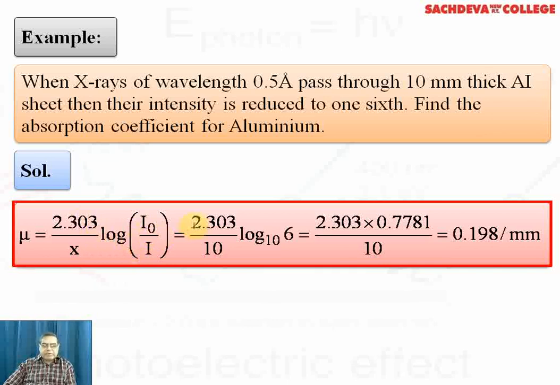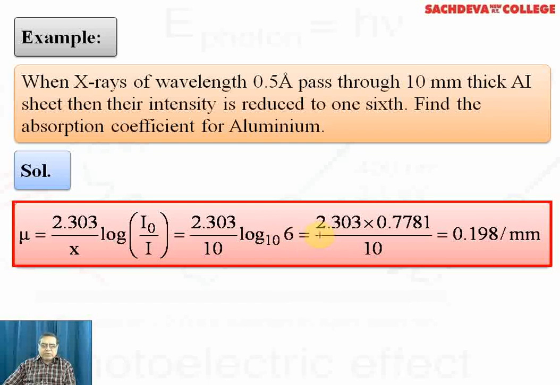Now we compute the values. 2.303 over 10, that is 10 mm. We have taken the thickness in millimeters, so we have to make the calculation only in millimeters, not in centimeters. So it becomes log 6 to base 10, in accordance with the question.